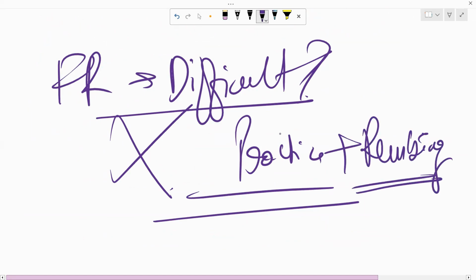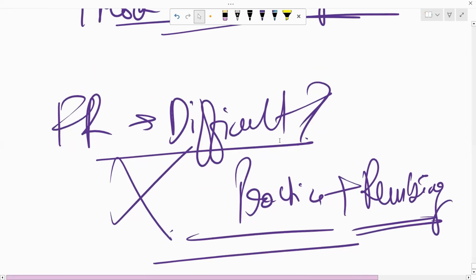Now, there are also students who ask me, ma'am, can FR be done in like 1 month? Can it be done in 1.5 months? See, months is not important. If you're able to complete your syllabus on time, if you're able to revise, if you're able to understand the concepts, if you're practicing, even 1 month is more than enough, right? So that is another thing.